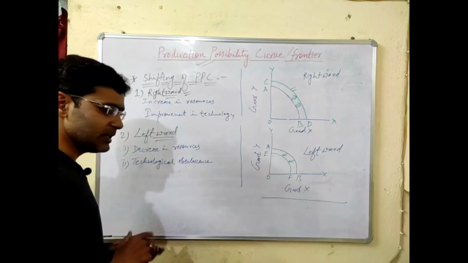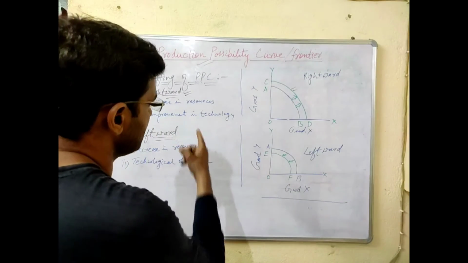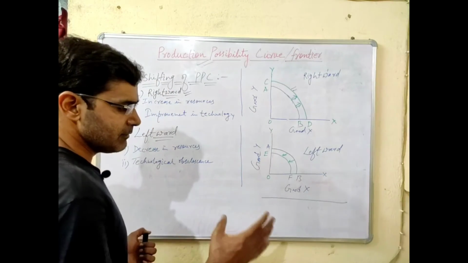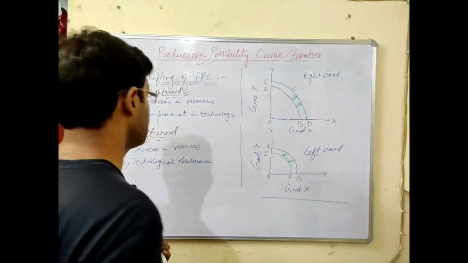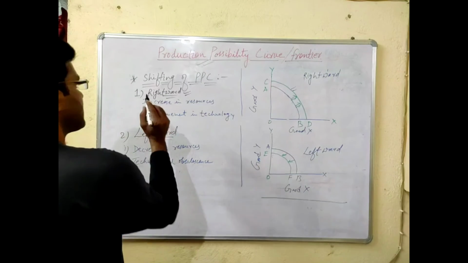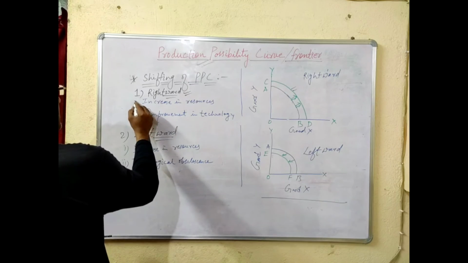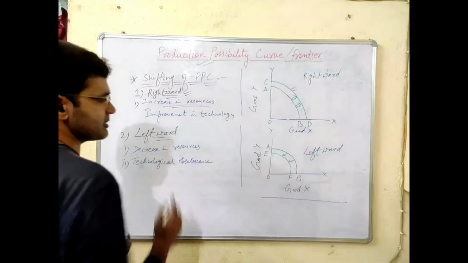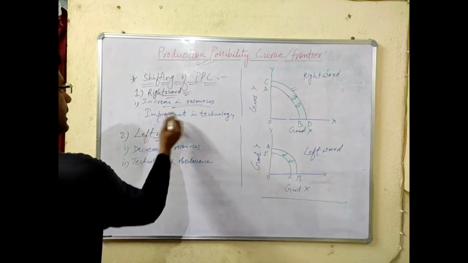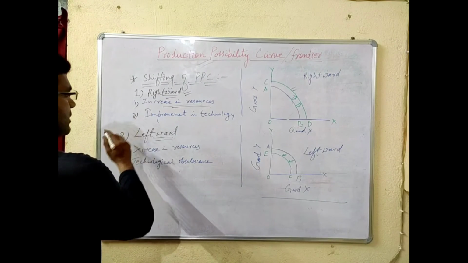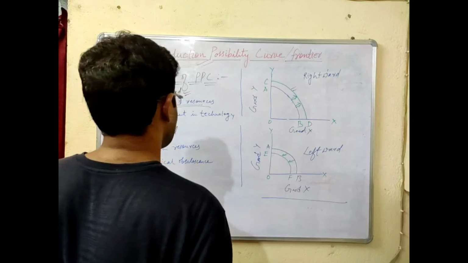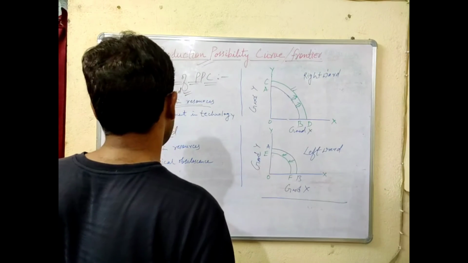As we have seen while discussing the assumptions, technology remains constant, the factors are fixed, they remain constant, they are fully employed, they are efficiently employed. But when there is an increase in resources of physical capital or human capital and improvement in technology as well, it will shift the PPC curve rightward because technological advancement is there.